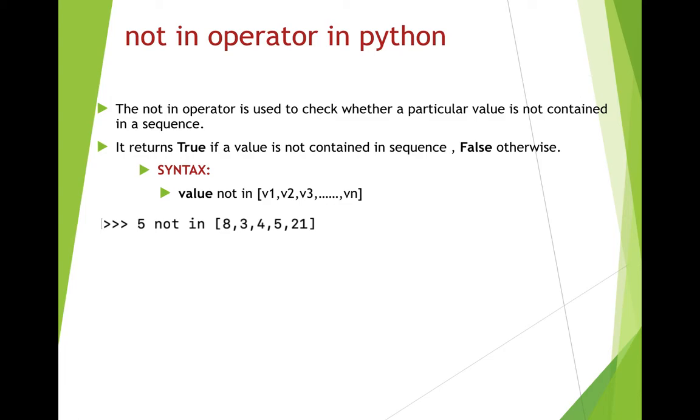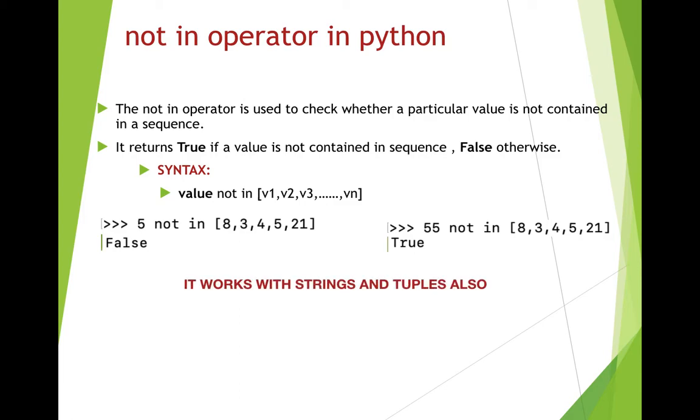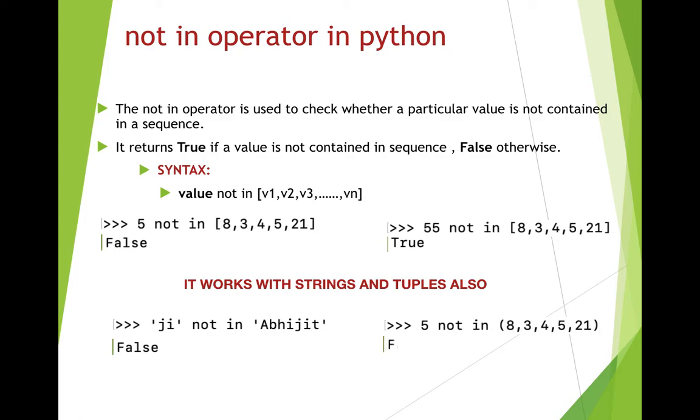For example, if I write 5 not in [8, 3, 4, 5, 21], here 5 is present in this particular sequence, therefore it will return you false. If I write 55 not in [8, 3, 4, 5, 21], yes, 55 is not present in the list. So if a value is not present in the given list, then it will return the result as true. It also works with strings and tuples. For example, if I write 'ji' not in 'Abhijit', 'ji' is present in the string 'Abhijit', therefore it will return false. If I write 5 not in the given tuple, 5 is present in the tuple, therefore it will return false.